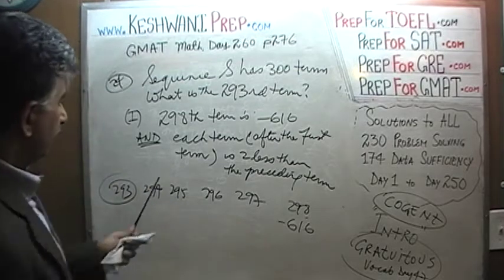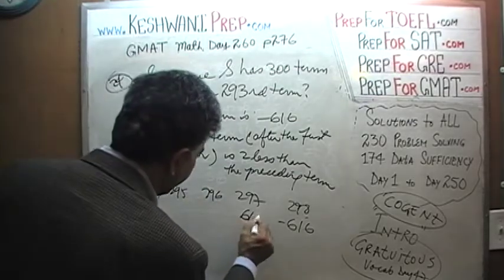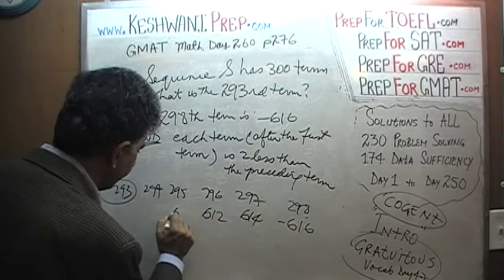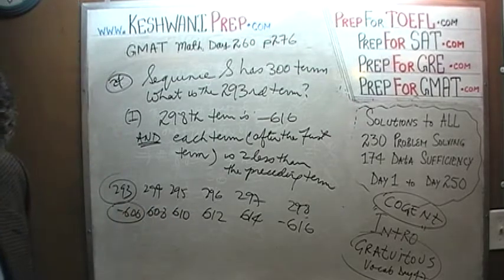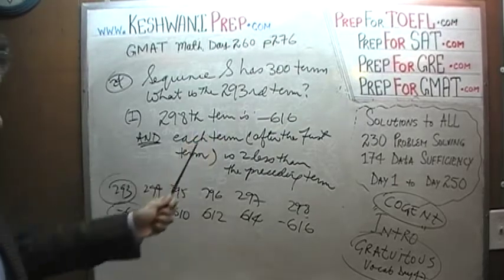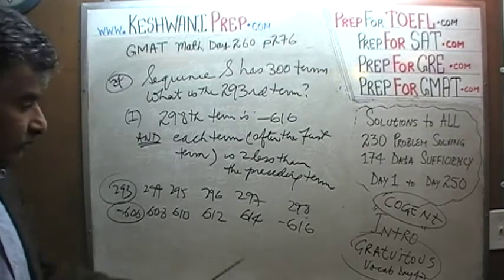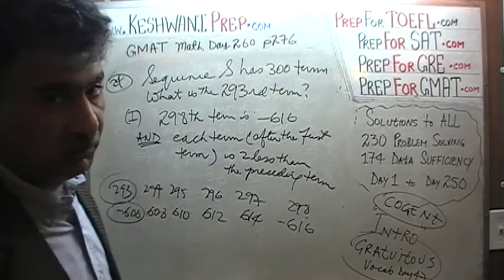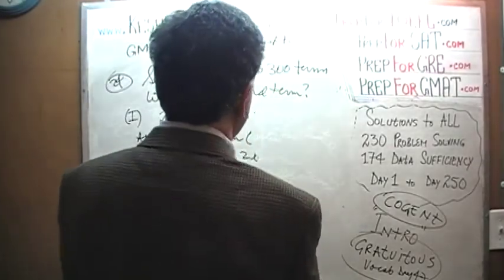Each term after the first term is 2 less, so they're going down. So this is 614, 612, 610, 608, and negative 606. I come up with negative 606. The 293rd term we're being asked is negative 606, but as I already told you several times, this is not something we're going to waste our time on in the real exam. The point here is that the first statement does the job quite nicely.